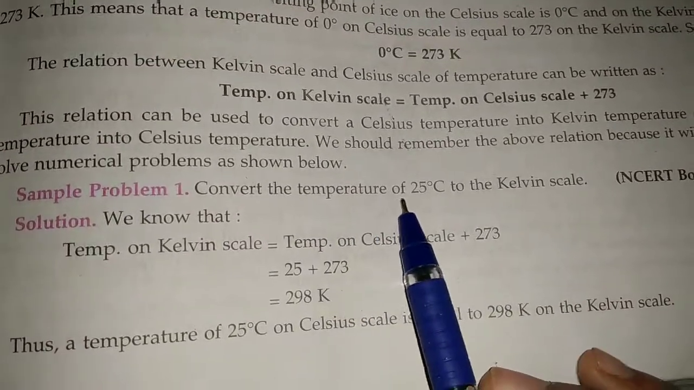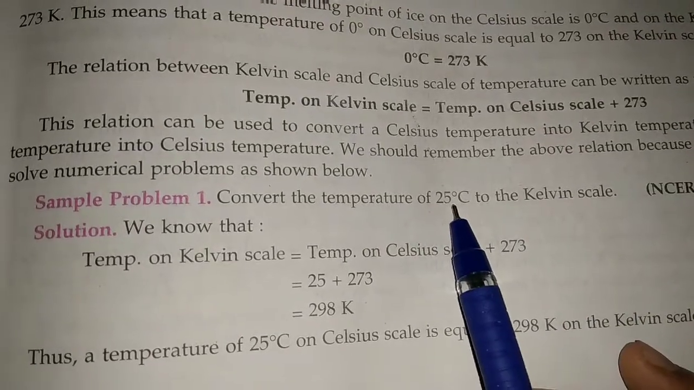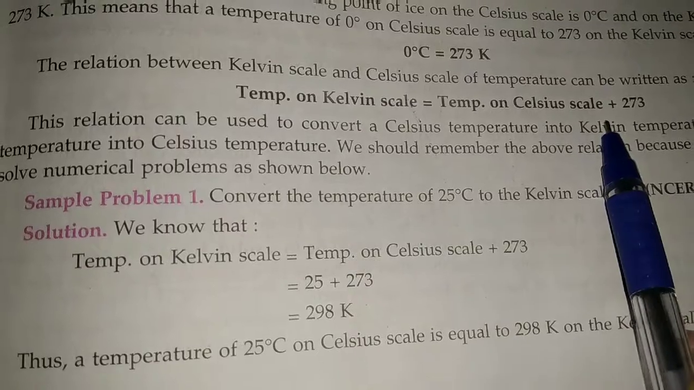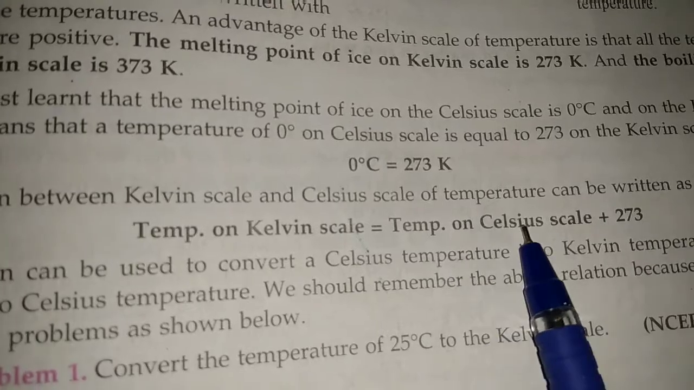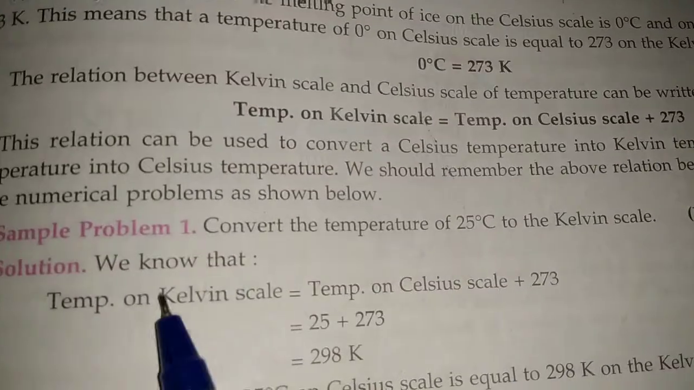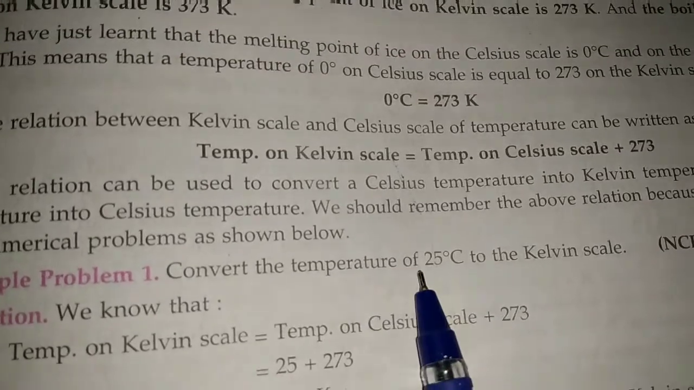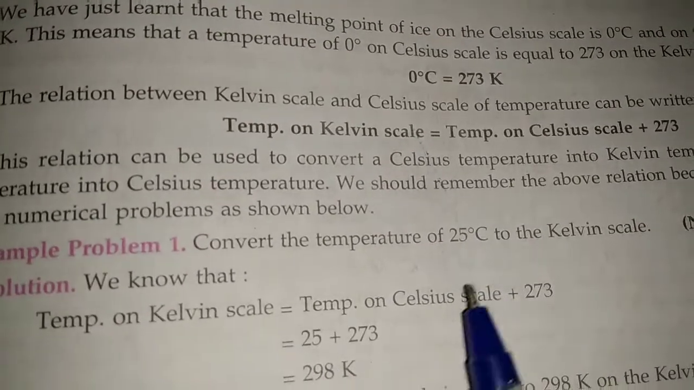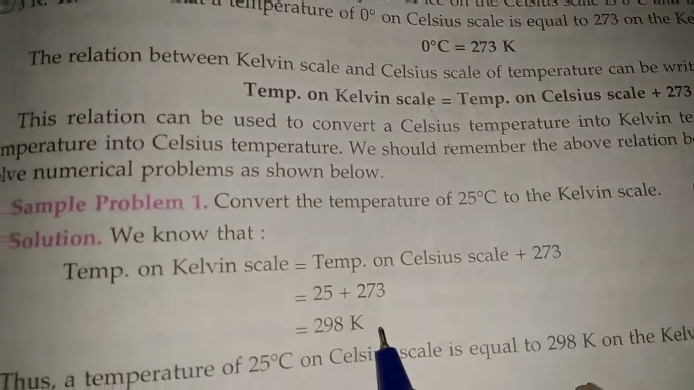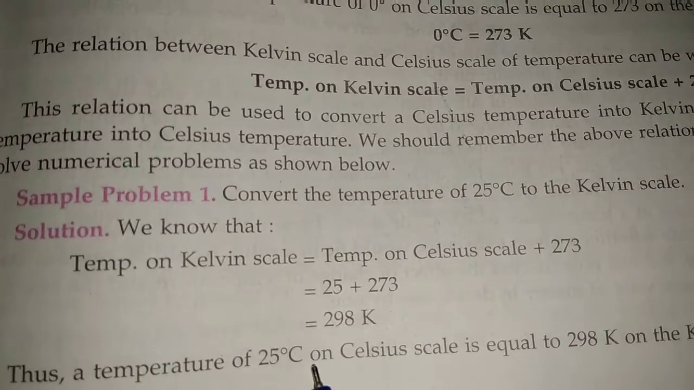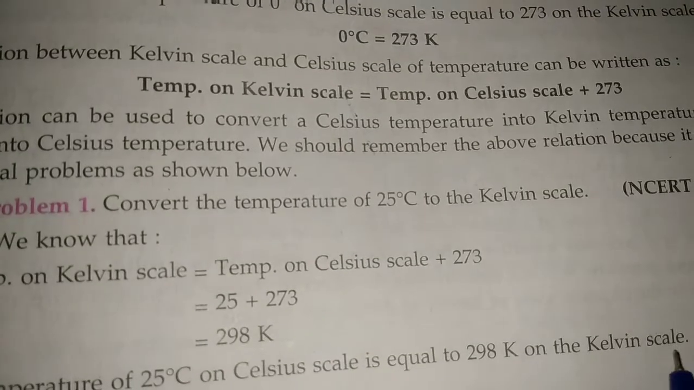Convert the temperature of 25 degrees Celsius to the Kelvin scale. Here the temperature is given in degrees Celsius and we have to convert it into the Kelvin scale. So we will find the temperature on the Kelvin scale with the help of this formula: temperature on Celsius scale plus 273. So temperature on Kelvin scale is equal to temperature on Celsius scale plus 273. What was the temperature on the Celsius scale? 25. And what do we add after that? 273. Now the answer is 298 Kelvin. So the temperature of 25 degrees Celsius on the Celsius scale is equal to 298 Kelvin on the Kelvin scale.